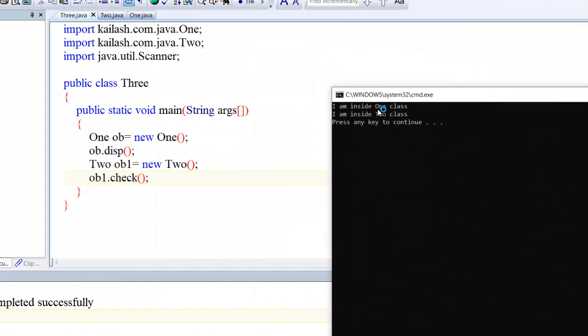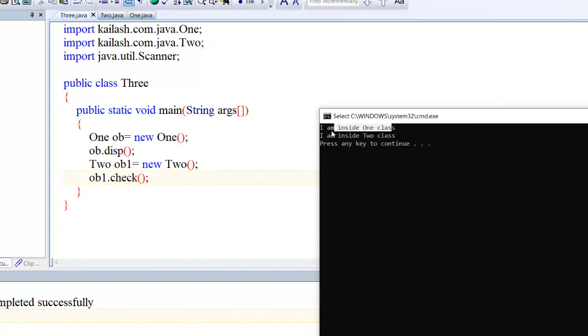See, this is the One class method. This is the Two class method. This One class is present under the obj.display method. This is the object 2. It means now we are ensuring that we are able to execute or call the packages in our own class.